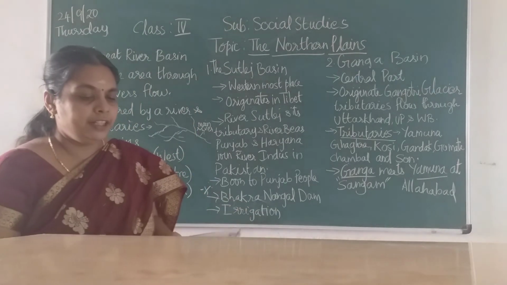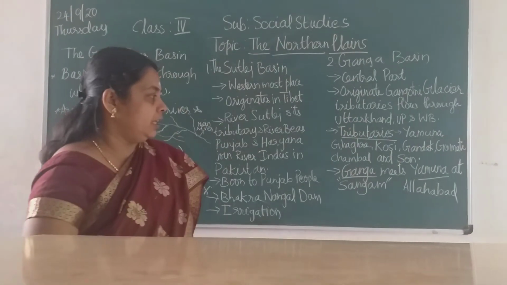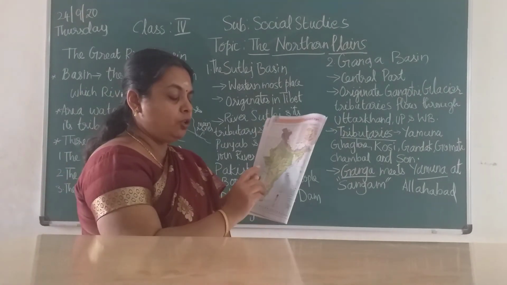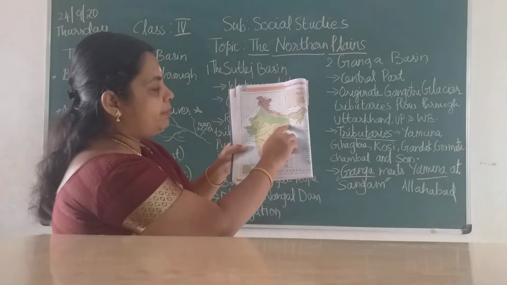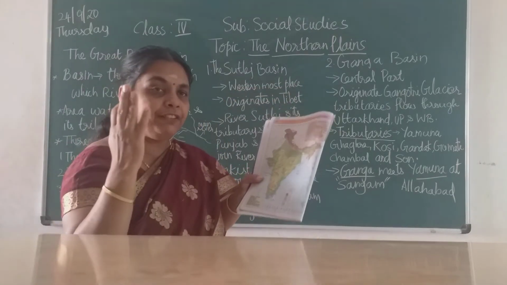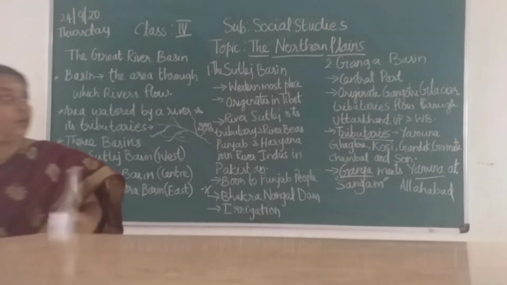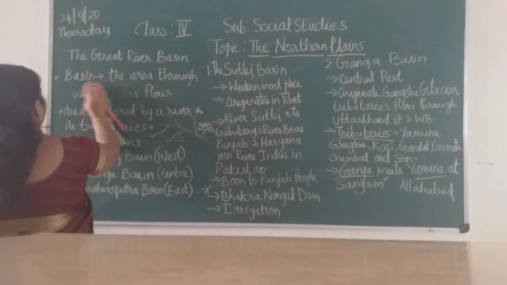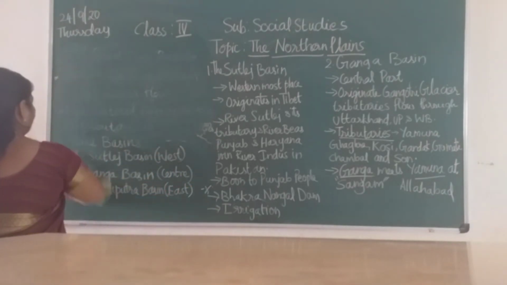Then what happens? As the Ganga flows through Uttarakhand, Uttar Pradesh and West Bengal, the river divides into 2, children. One is the Padma river and the other becomes a distributary, the Hooghly river.